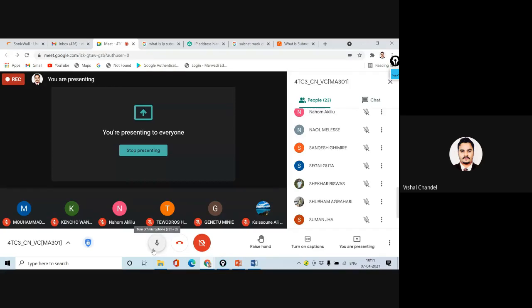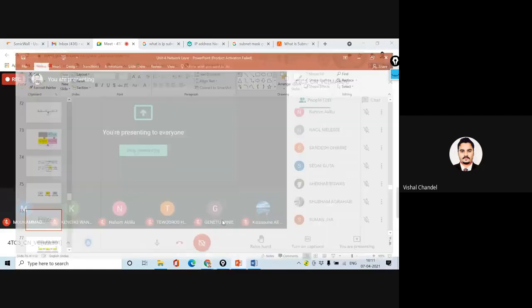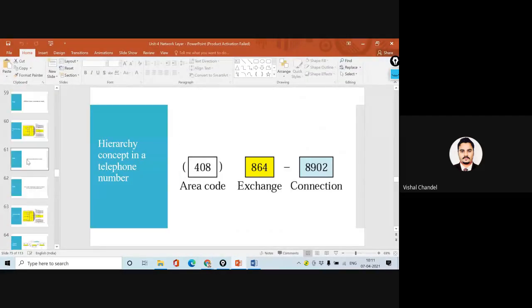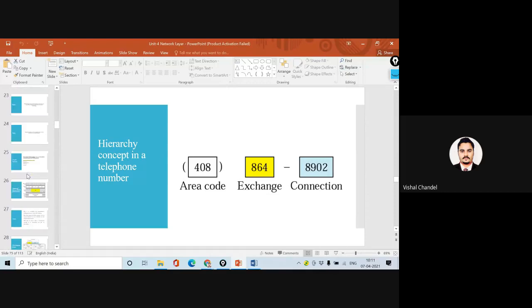Yesterday we were discussing the network layer. The main concept was understanding of IP address. I am just reconnecting how many topics we have discussed in the fourth unit, and where we are going to go now.